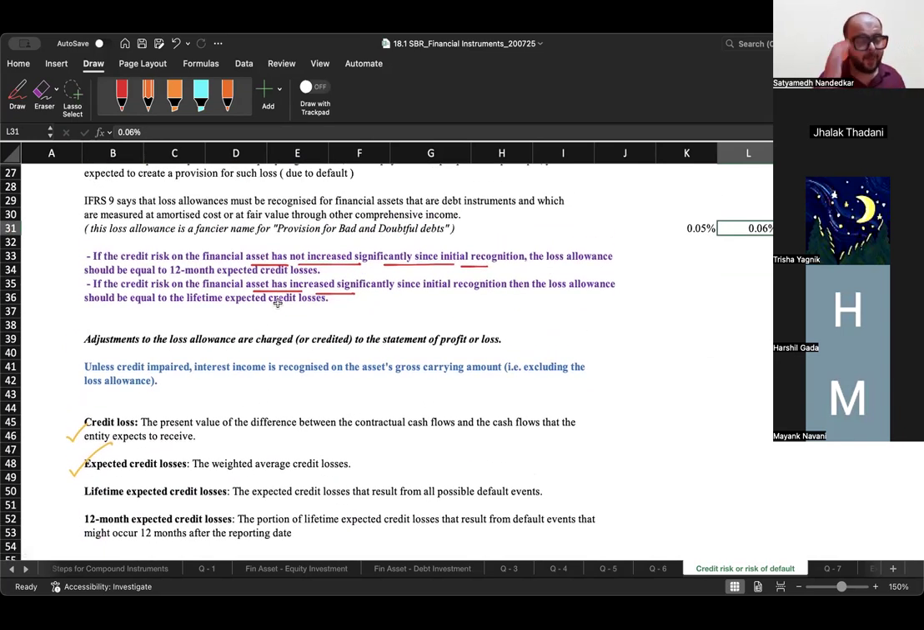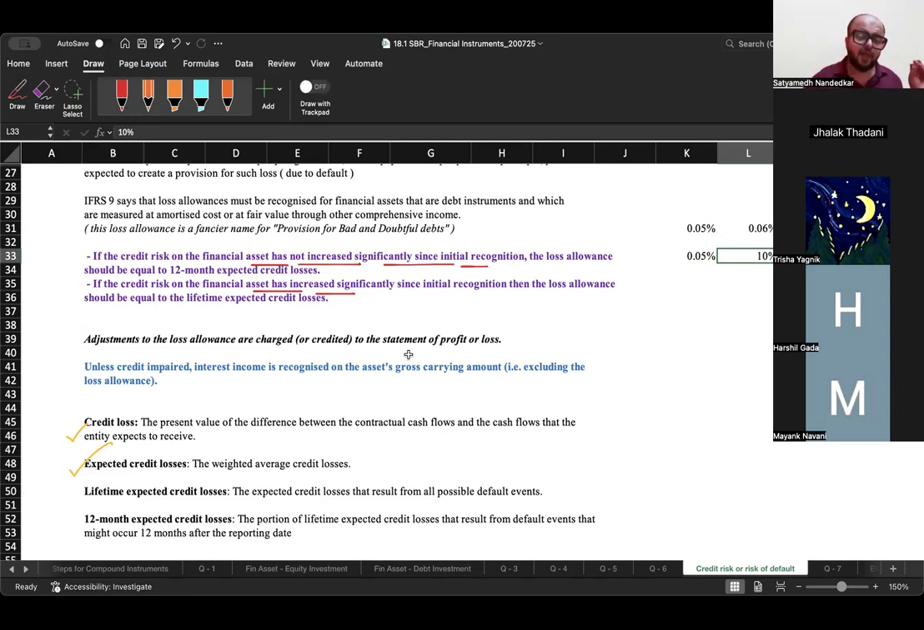Second category is if the credit risk on the asset has increased significantly since initial recognition. This was 0.05% on the date of initial recognition, but by year end the probability of default has gone up to 10%. 0.05% became 10%, which means the credit risk has increased significantly. In that case, you will calculate the lifetime expected credit loss.